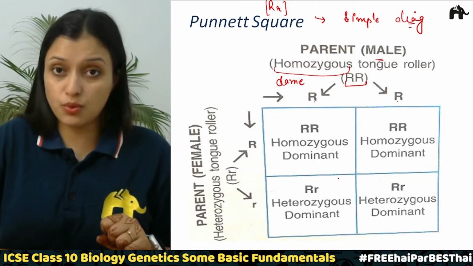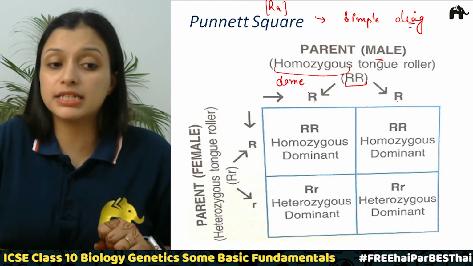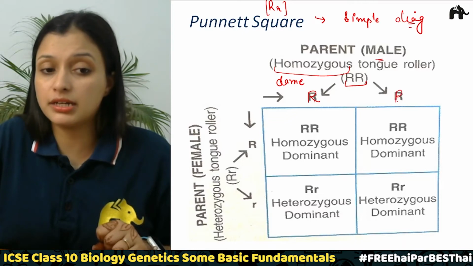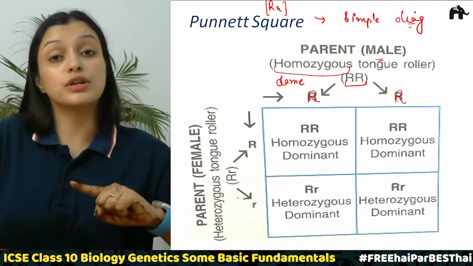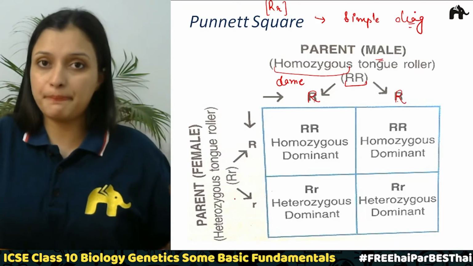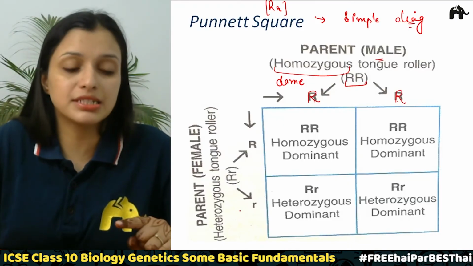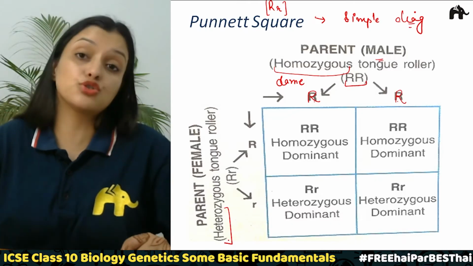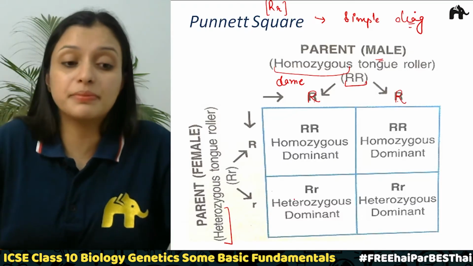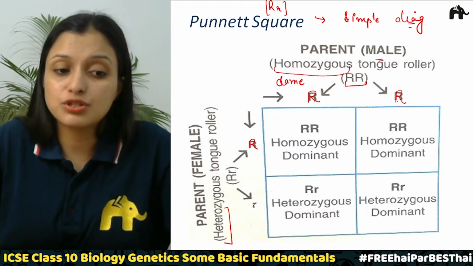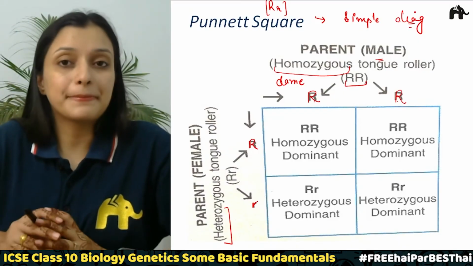So we are going to draw a square, divide it into 4, right? 4 boxes will be there. So we will write 1 allele over here, and the other allele over here. Correct? Then along this side, we are going to write the female parent, right? The alleles in the mother. And here we have considered that this female, the mother, is a heterozygote, but she is a roller, right? So what will be the combination? It will be capital R and small r. Correct? Simple. Now let us complete this Punnett square.